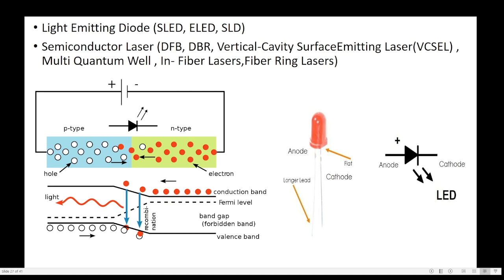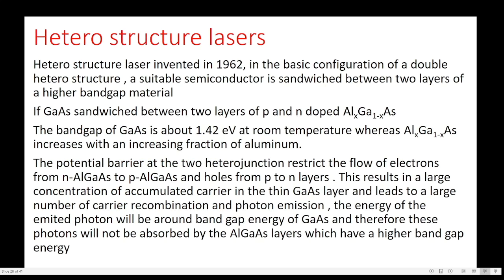There are some different sources, such as a laser diode, which is made of P-type aluminum gallium arsenide, N-type aluminum gallium arsenide, and in between the P and N regions there is an intrinsic region of gallium arsenide. Such a laser diode is known as a heterostructure laser.